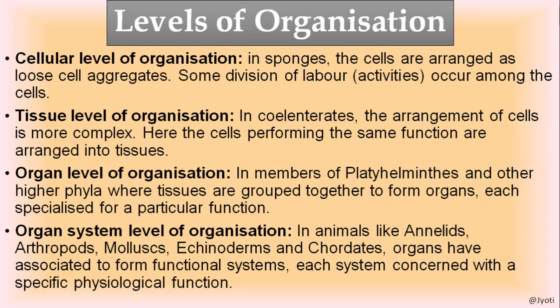But these organs together perform a particular function, that is digestion. So all these organs together constitute a particular functional system that is called the digestive system. Such a level of organization is called organ system level of organization, and as I have told you, it is seen in higher phyla of the invertebrates and all vertebrates or chordates.